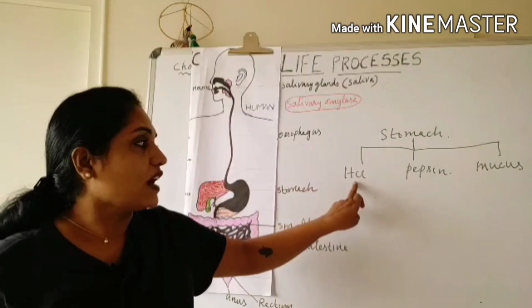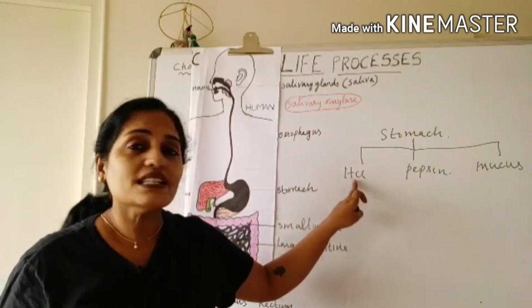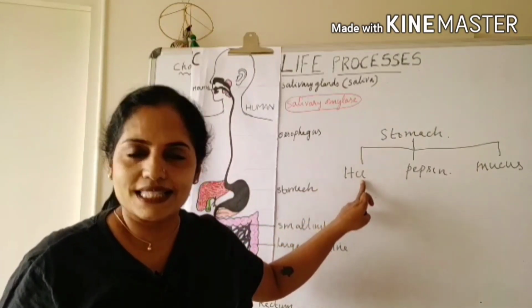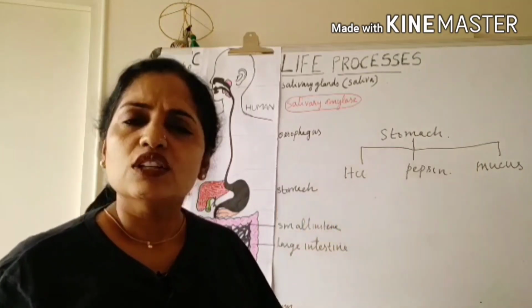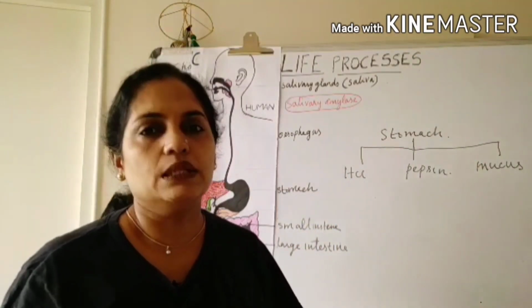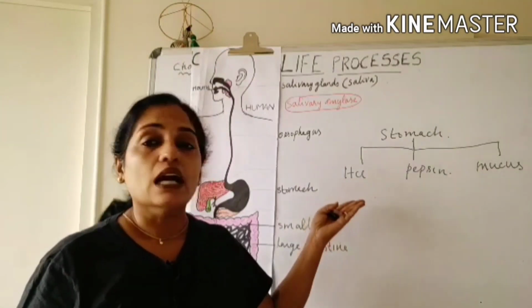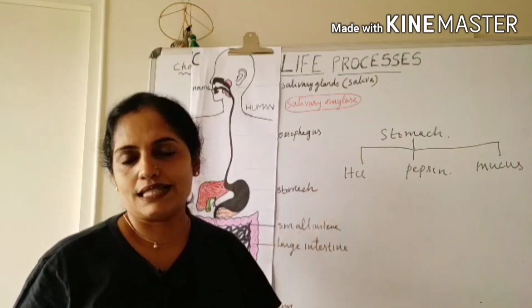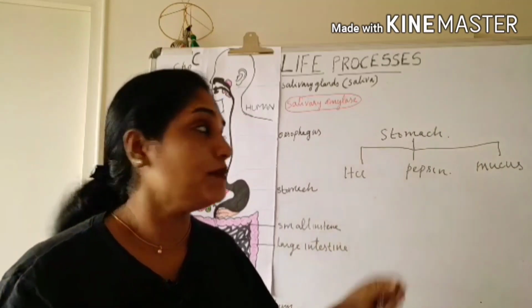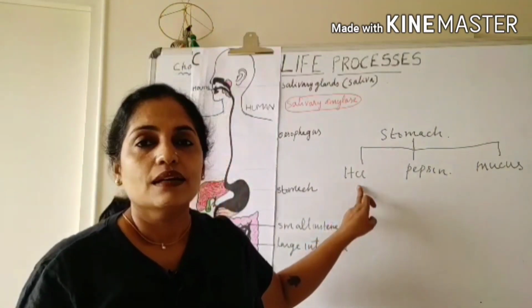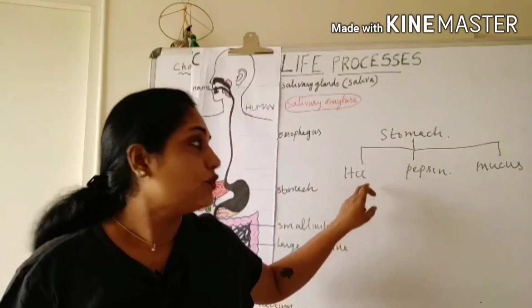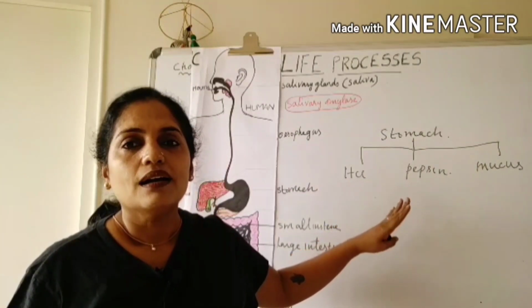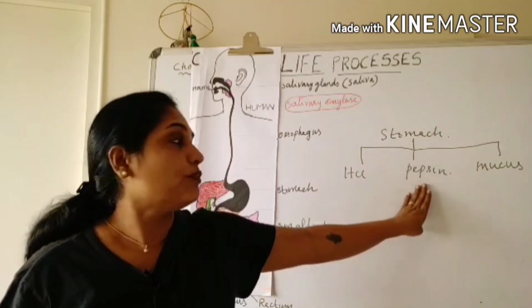Let us see what the function of this HCl is. What is this HCl? It is hydrochloric acid. When we eat, the food may contain some germs. These germs are killed by hydrochloric acid. At the same time, this hydrochloric acid makes an acidic medium for the good performance of pepsin.